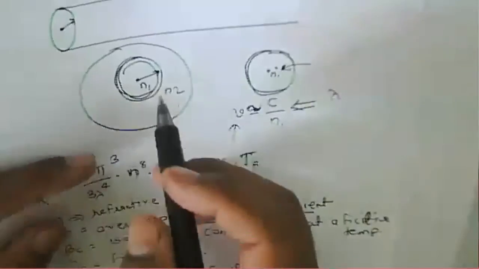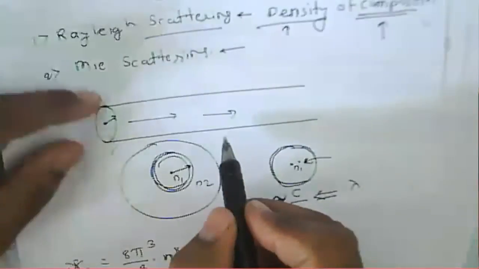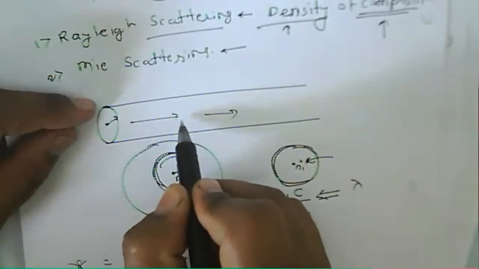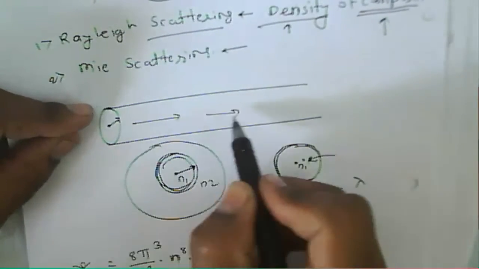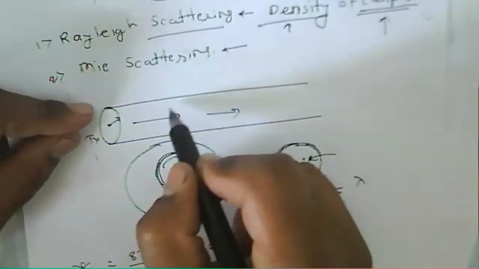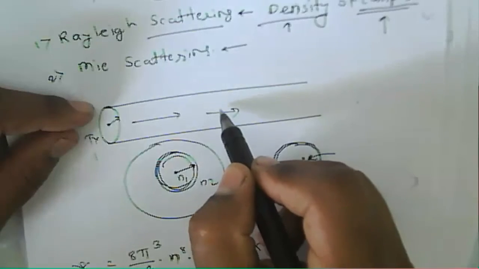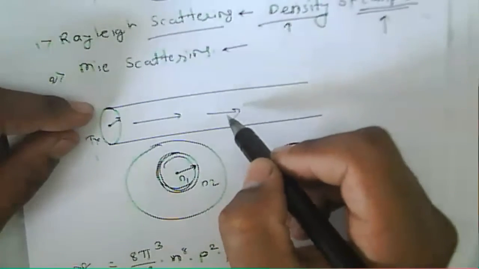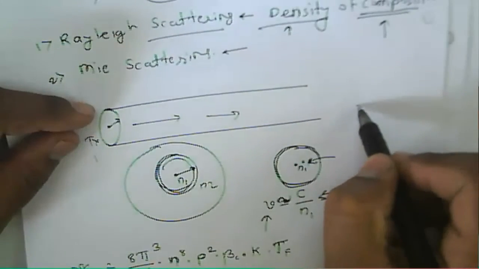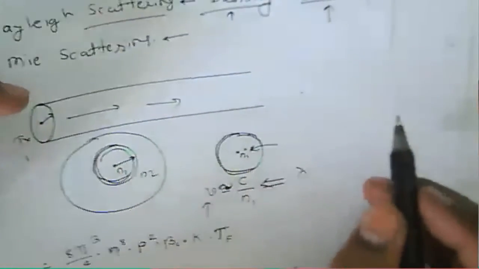That loss is a transmission loss, because the signal transmits from one end to the other, and because of the manufacturing defect inside the fiber, the signal gets scattered, radiation takes place, and due to the radiation, attenuation increases. That loss is called the transmission loss of the fiber.